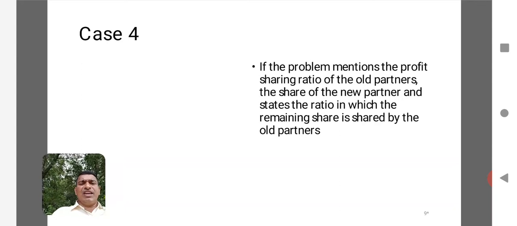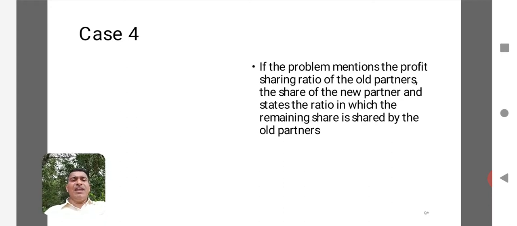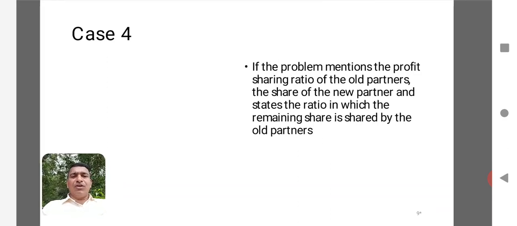It says what is the share of the new partner, and the ratio in which the remaining share is shared by the old partners. Here, what is the ratio they use for sharing the remaining share, in the sense that after giving a part of the profit to the new partner, if something remains, how are they going to share it? The profit sharing ratio of all people will change. The new person's profit sharing ratio is known now, but out of the remaining profit, how much they are sharing should be calculated.